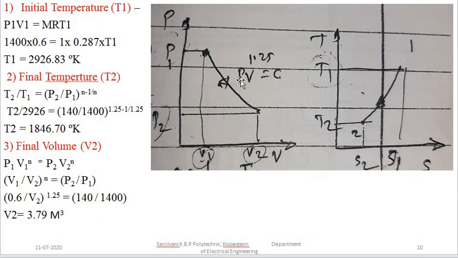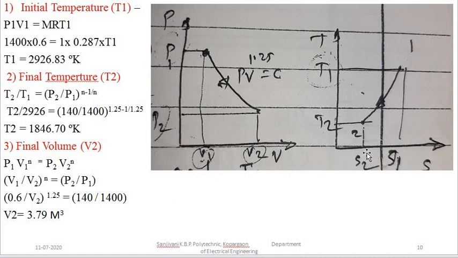So as pressure and temperature are directly proportional, we see that during the expansion of a practical gas process, temperature is also reducing. And as the temperature is reducing, the entropy is dropping down. So this is the representation on the TS diagram. From state point 1 to state point 2, we are having the reduction in the temperature and reduction in the entropy, S1 to S2, during the expansion process.